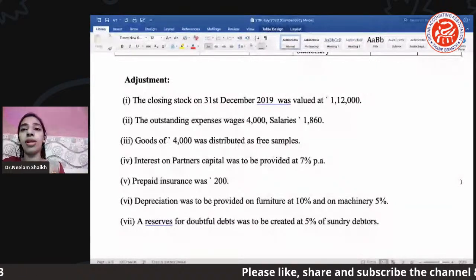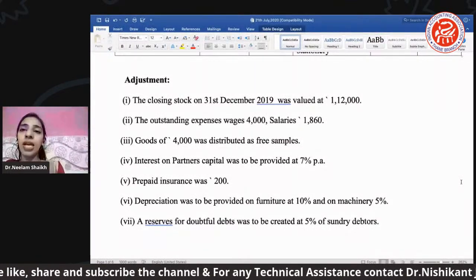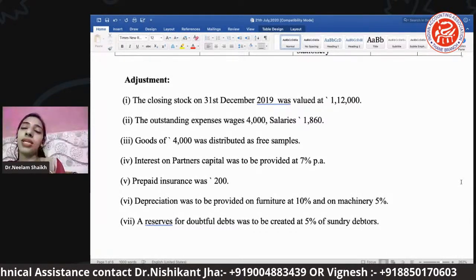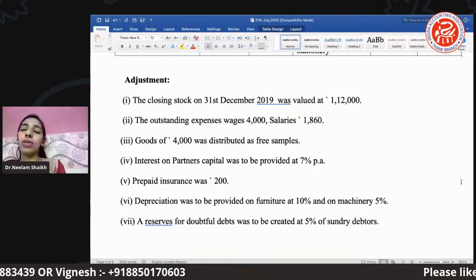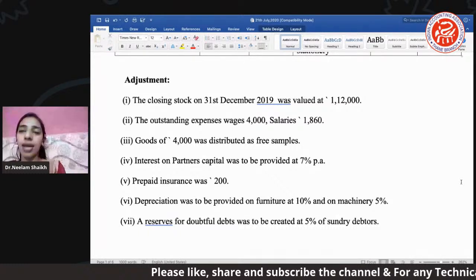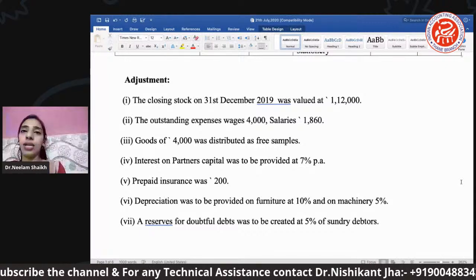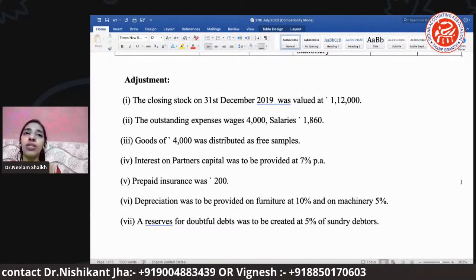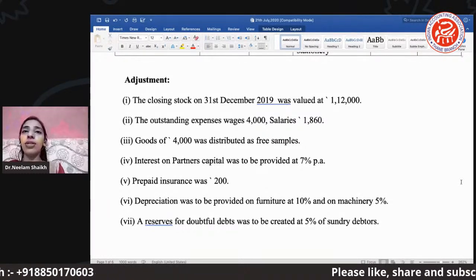Next is reserve for doubtful debt was to be created at 5% of sundry debtors. Now, doubtful debt: there are debtors from whom we are supposed to get the money, right? Okay, so when we receive money from them, it becomes my asset, right? It becomes my asset. But the thing is, in some debtors a certain percentage of the amount may not have been received, and may be difficult to receive, right? So in that case you may find it is difficult to receive, right?